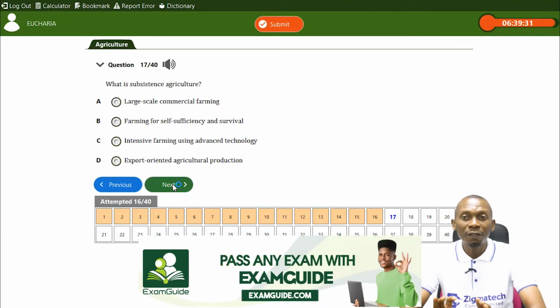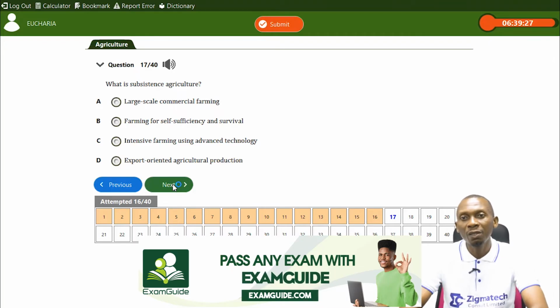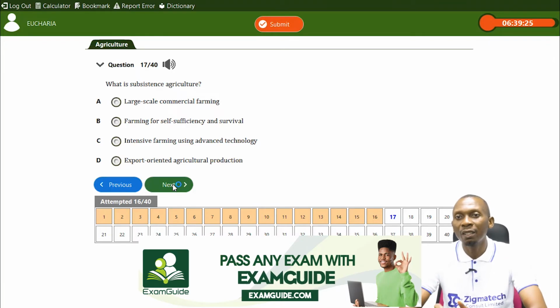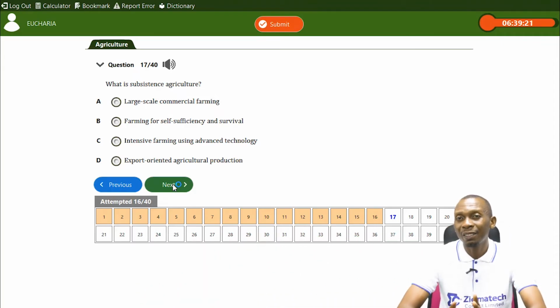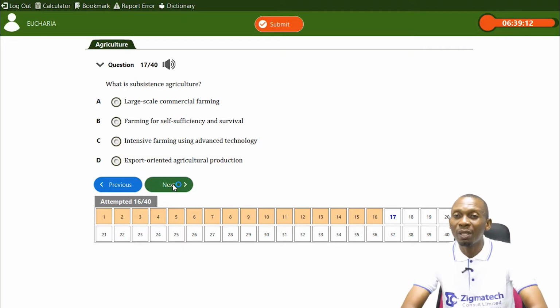Farming for self-sufficiency and survival. That possibly should be the answer. But let's look at other options. Intensive farming using advanced technology. Nope. If you look at the characteristics of subsistence agriculture, they do not use chemicals, they do not employ skilled labor. Subsistence is usually practiced by peasant farmers.